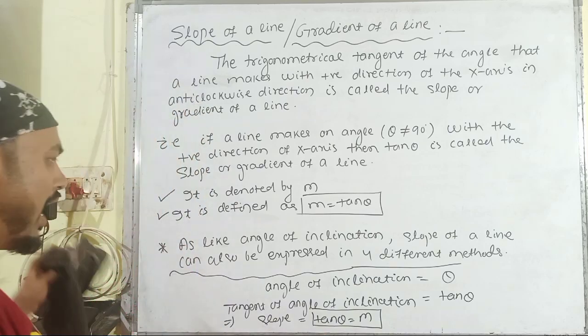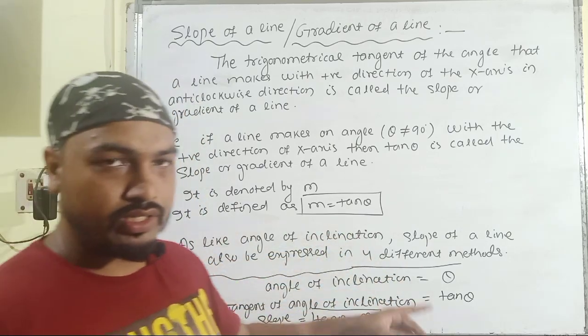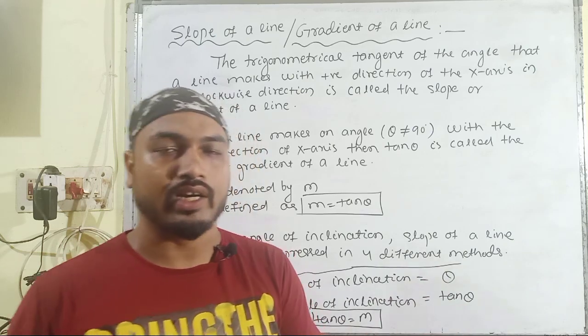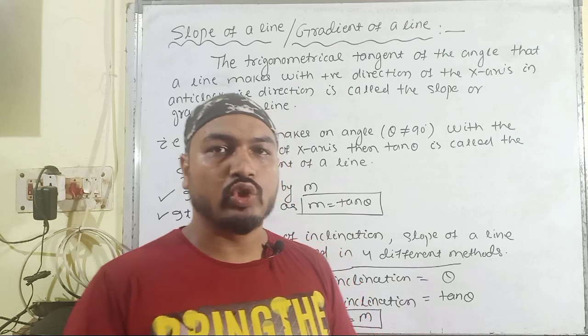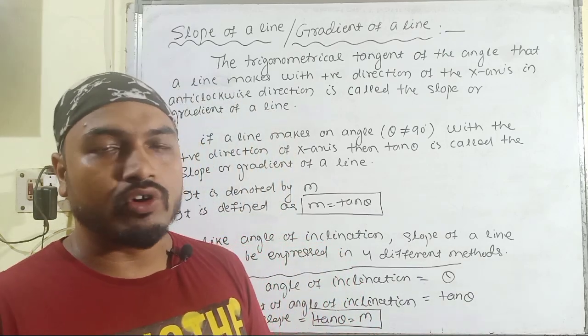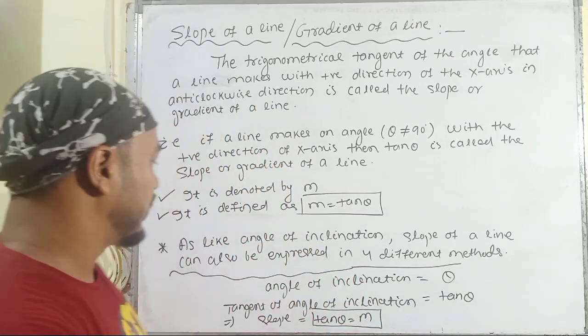Then, like the angle of inclination, which is divided into 4 different categories, similarly the slope or gradient of a line can also be divided into 4 different categories, and let us discuss them.